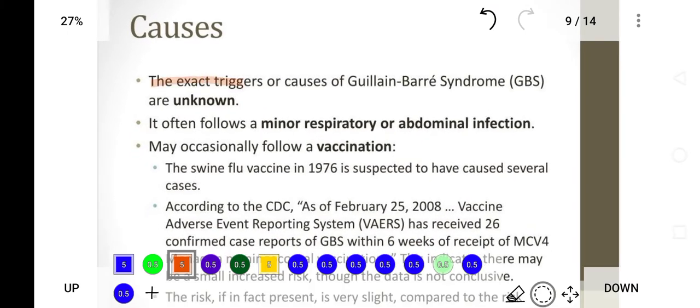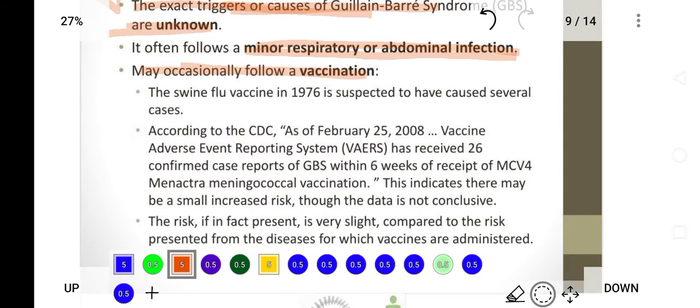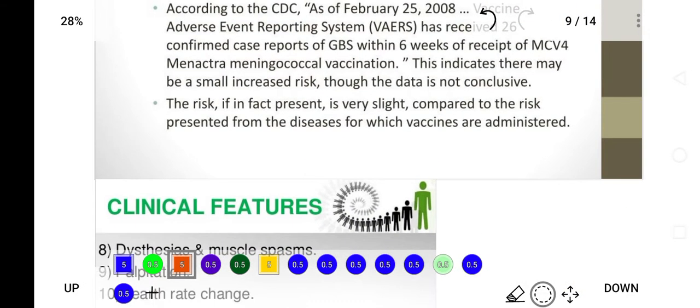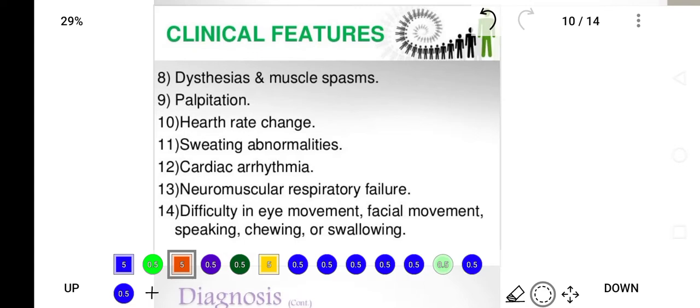Causes: the exact triggers of GB syndrome are unknown, but the most common cause of GB syndrome is Campylobacter jejuni, or minor respiratory or abdominal infections can cause GB syndrome. It may occasionally follow vaccination. After vaccination, the patient develops autoantibody damage of peripheral nerves, which results in destruction of peripheral nerves, conduction block, and movement impairment.